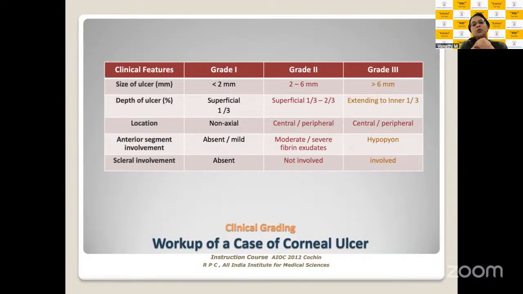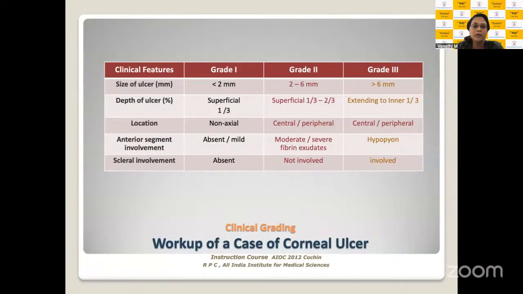So less than 2 millimeters, anterior one-third involvement only. These are merely mild ulcers and do not have anterior chamber infiltrations and scleral involvement. Ulcers ranging between 2 to 6 millimeters will be moderate ulcers, and they usually tend to be deeper, involving up to the mid stroma. And these ulcers could be central and peripheral and will be associated with anterior chamber inflammation.